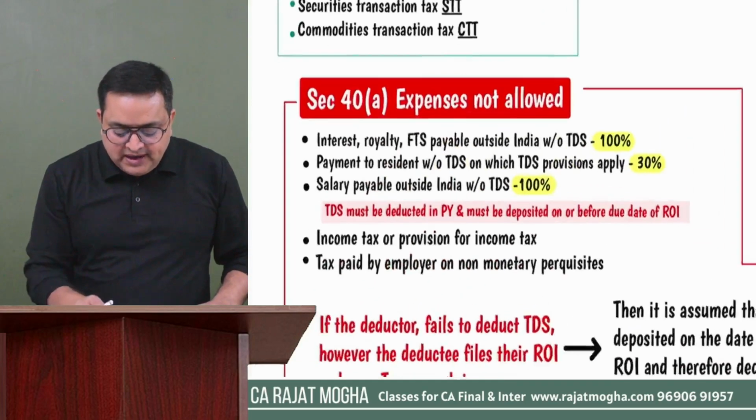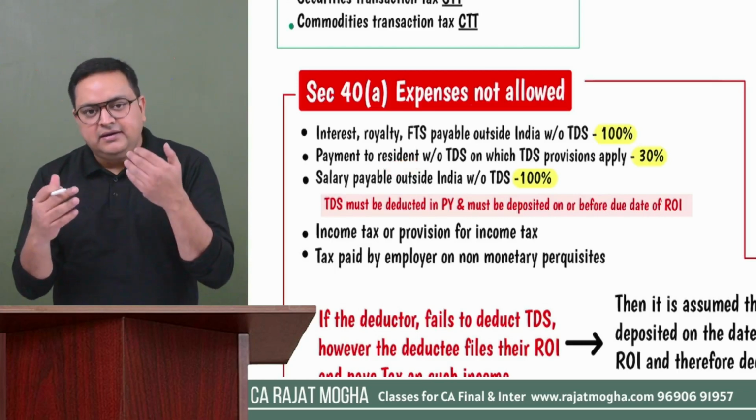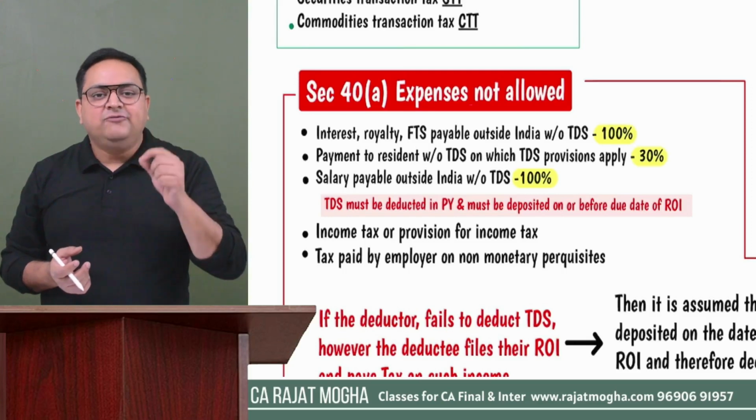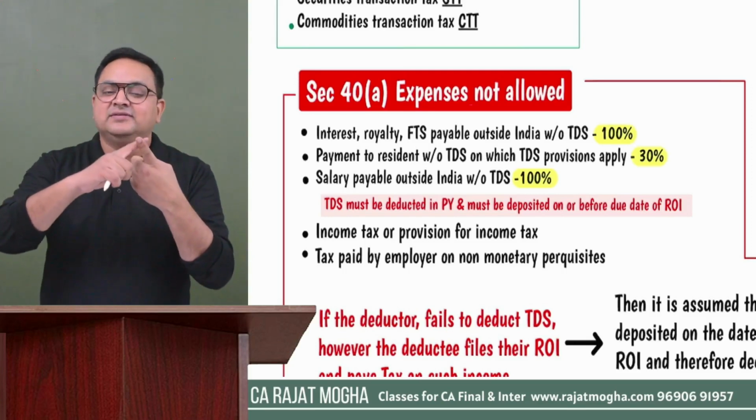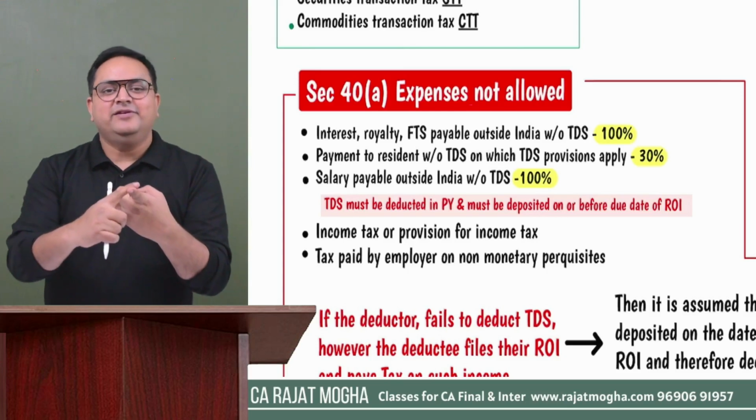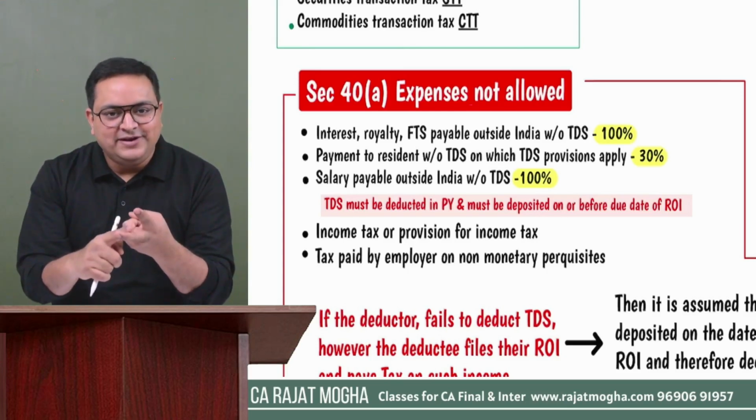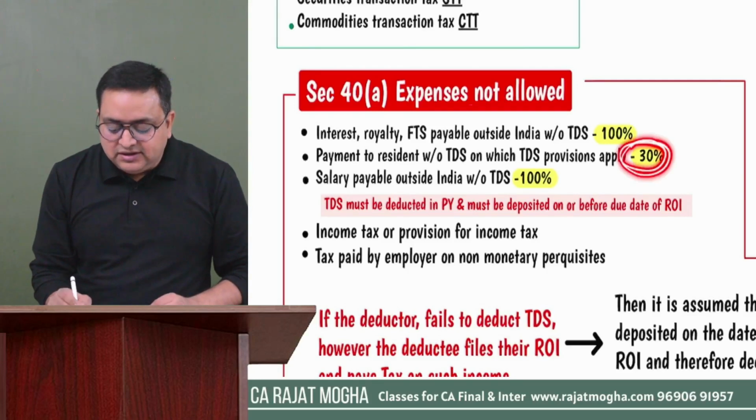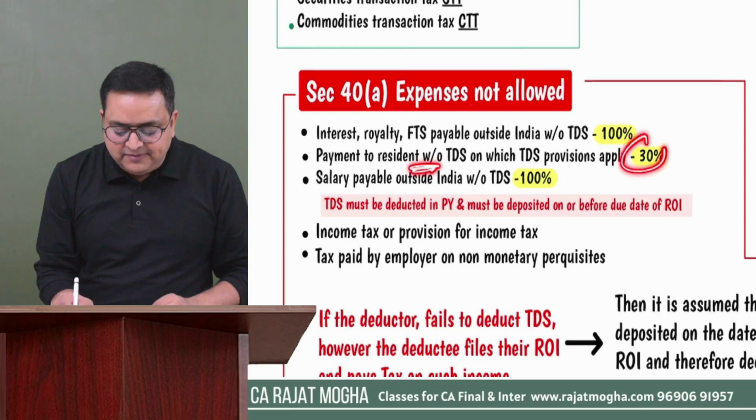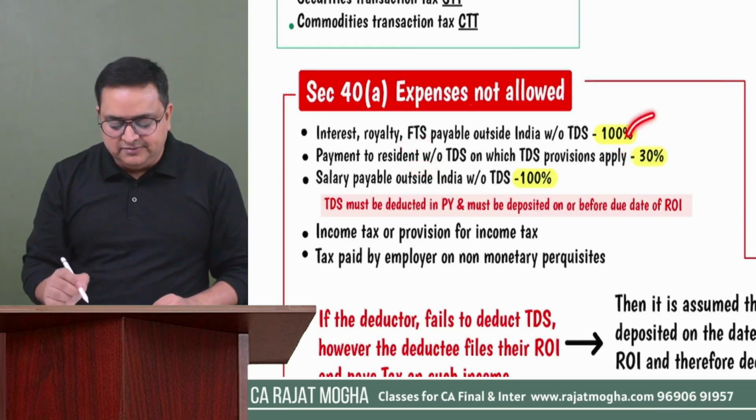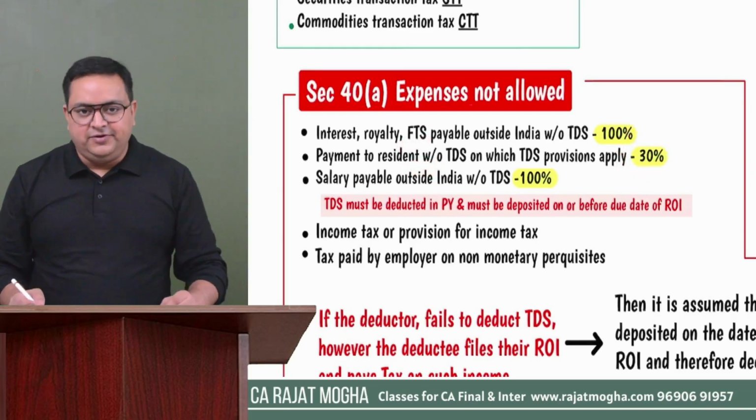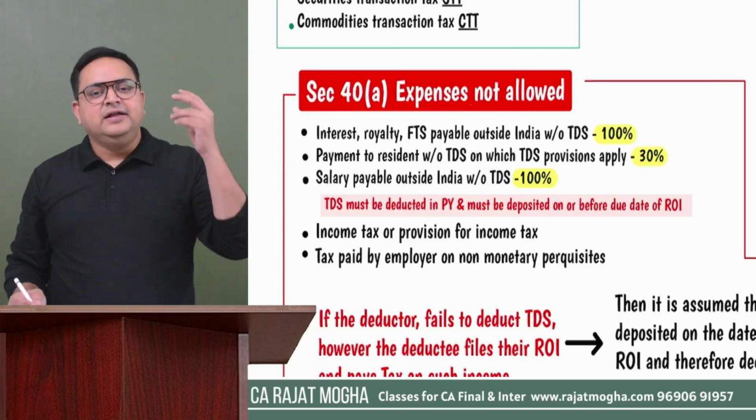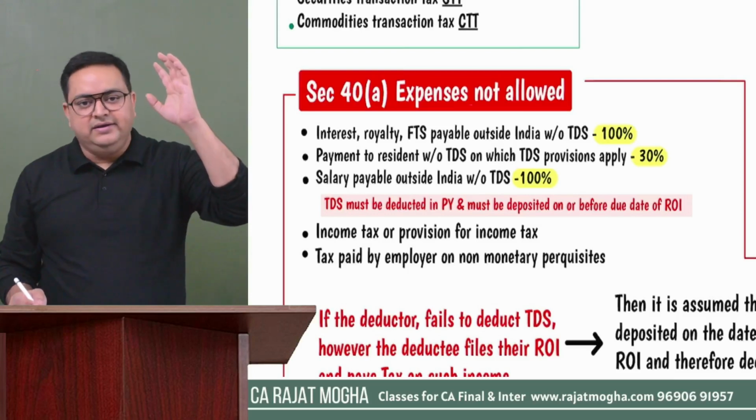Second point is that if you are making any payment to a resident within India, and on that payment, TDS provisions are applicable, and you have not followed these two conditions, first condition is TDS not deducted during the previous year, second is it is not deposited up to the due date of ROI. In that case, if both the conditions are not satisfied, then we are going to disallow 30%. For resident, it is 30%. But if it is for non-resident or outside India, it is 100%, right? So we are going to disallow 30% of it. And yes, whenever you deposit the TDS afterwards, the 30% amount which we have disallowed, we will be allowing in that year, right?